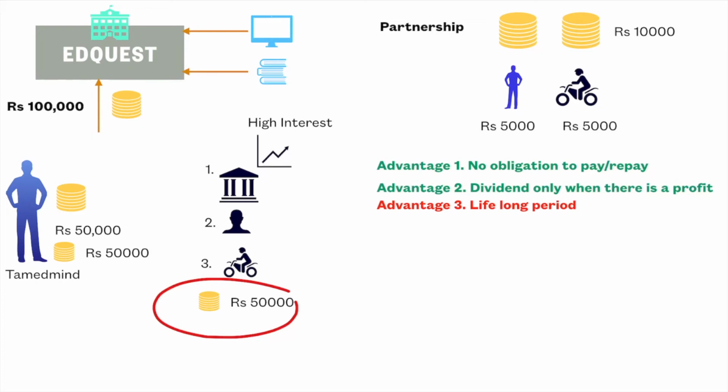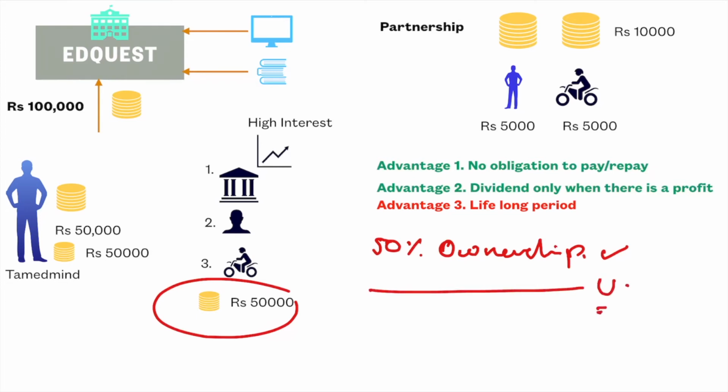But when I am receiving advantages, I must also be having some disadvantages. So in this particular case, what would be the disadvantage? The disadvantage would be when we stepped into a partnership, I lost 50% of ownership. So 50% of ownership lies with me and another 50% of ownership lies with you. And this is my loss.